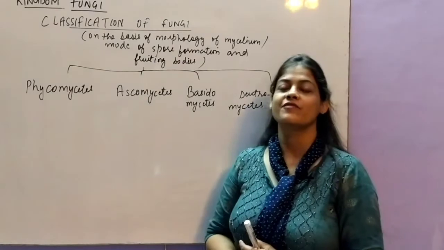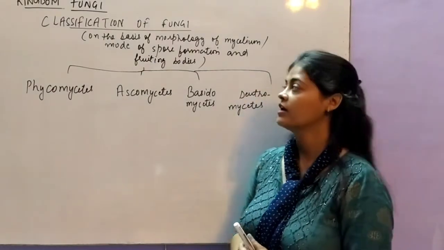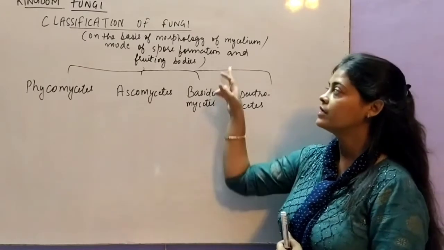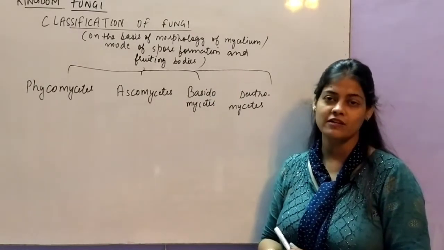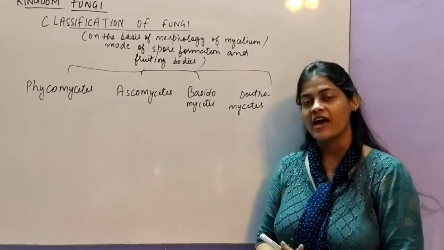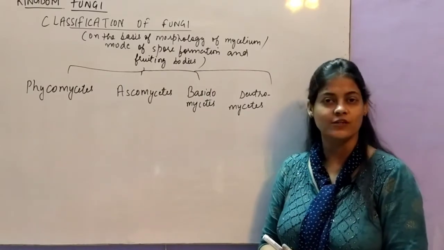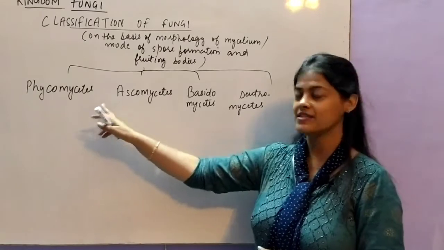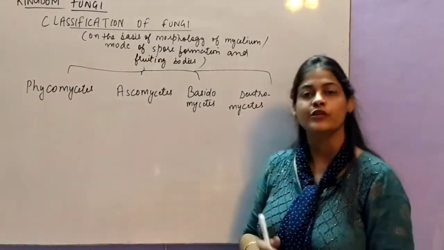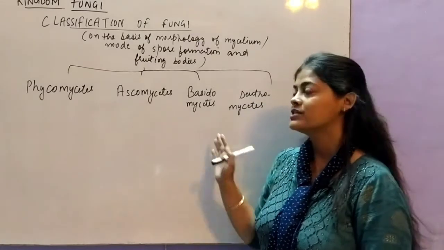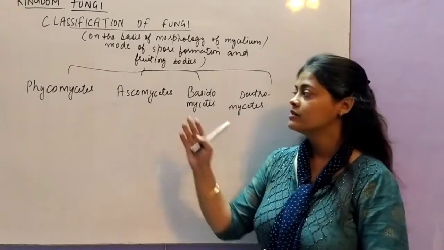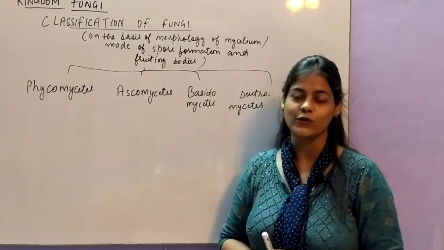So let's see the classification of fungi. On the basis of the morphology of mycelium, the mode of spore formation and fruiting bodies, the kingdom Fungi has been divided into 4 major groups: Phycomycetes, Ascomycetes, Basidiomycetes and Deuteromycetes. So these are the 4 major groups of fungi that we are going to study in detail. Let's start first with the Phycomycetes.